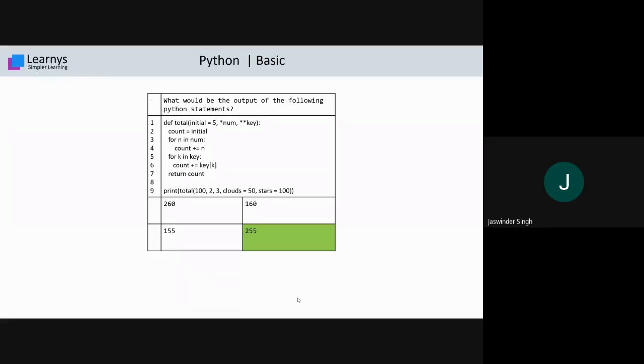After that we have 2 and 3 as parameters that act as a tuple value assigned to star num. The next two values, cloud and star, act as keys, with 50 and 100 as values. So these are the key-values and this is assigned to your double star key.